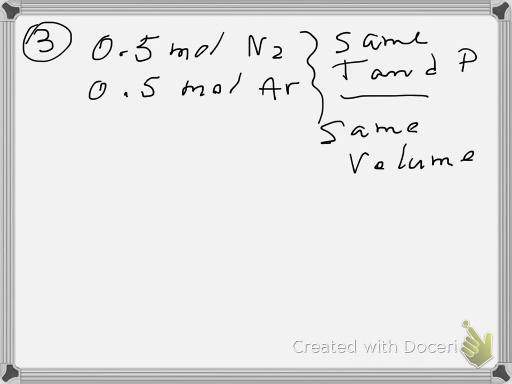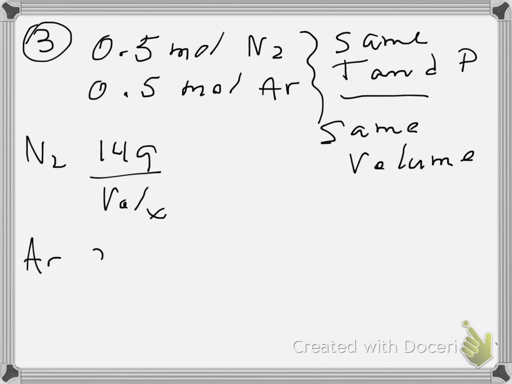Okay, so we were asked to figure out which one of the following statements is false. So if you have the same volume, that means for nitrogen, you'd have 14 grams per volume, whatever that is, X, and for argon, you'd have 20 grams for that same volume. Alright, so they're going to have different densities, and statement A says they have different densities. One is less. That's a true statement.